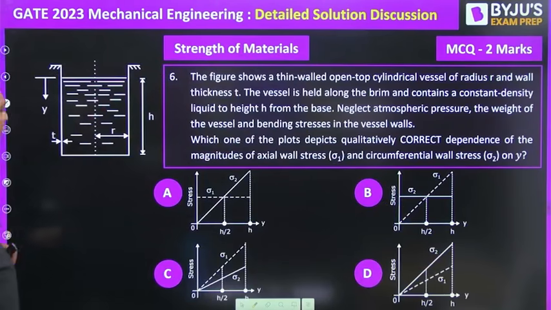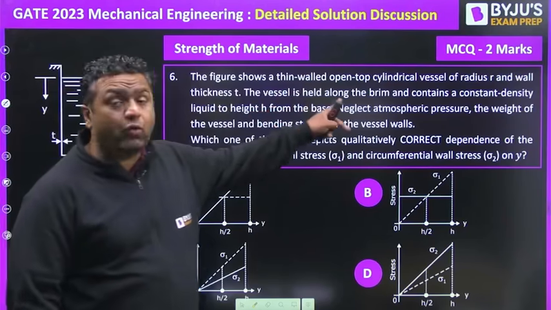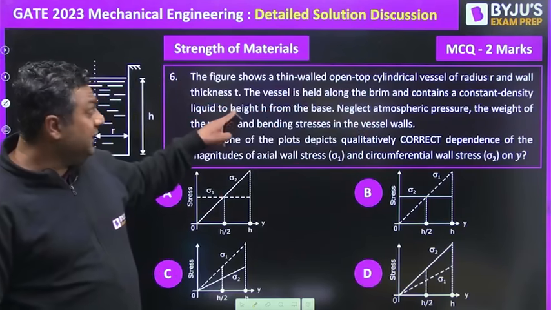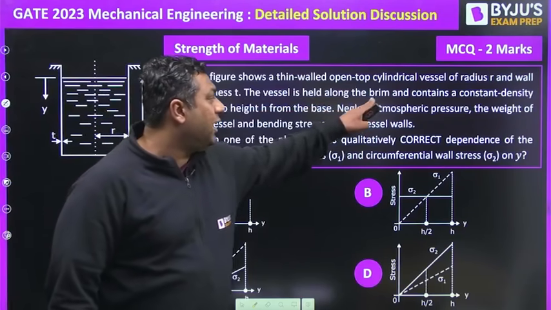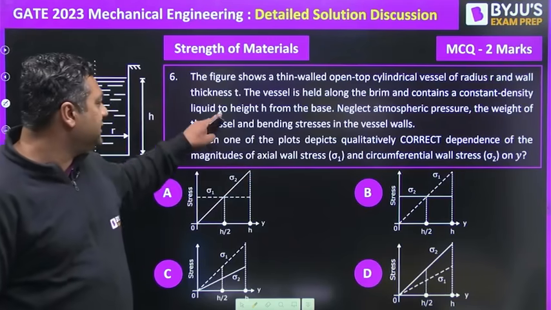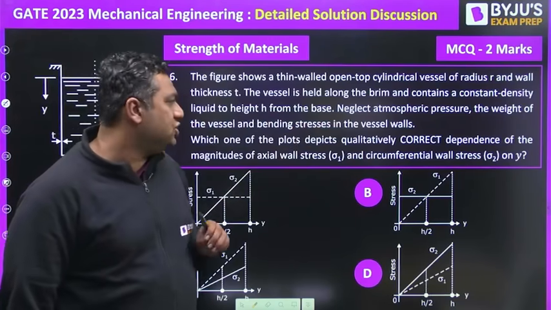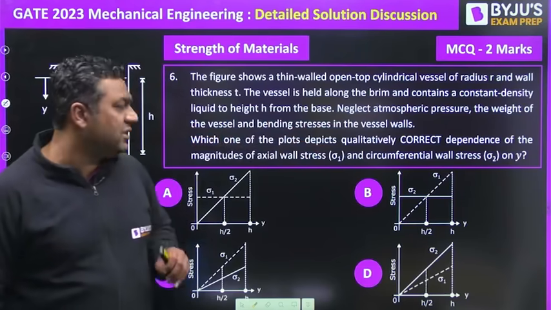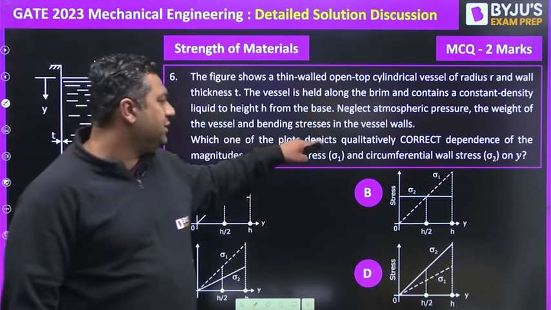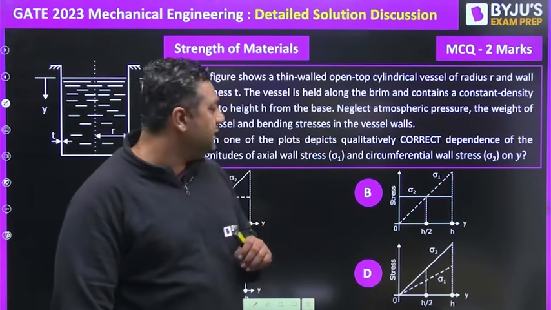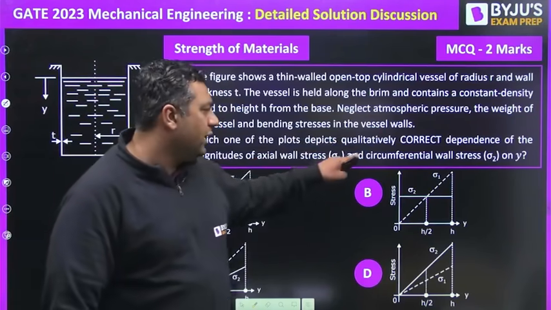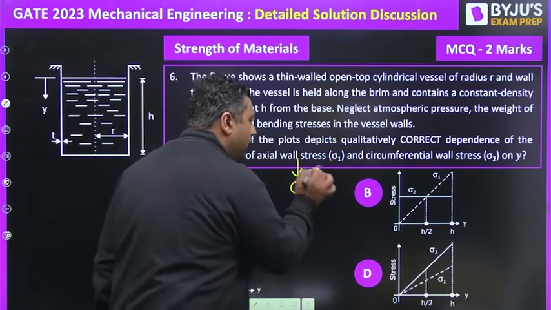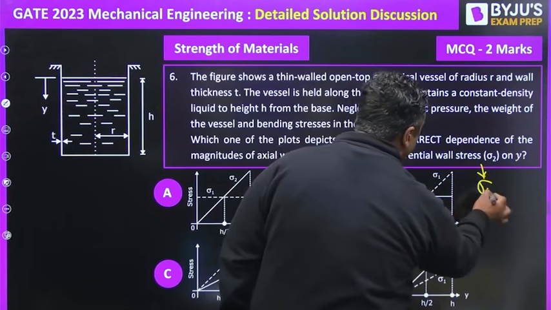This is a thin cylinder mentioned. The figure shows a thin-walled open cylinder of radius R and wall thickness T. The vessel is held along the brim and contains a constant density liquid to height h. Neglect the atmospheric pressure, the weight of the vessel and bending stresses in the vessel walls. Which one of the plots depicts qualitatively correct dependence on the magnitudes of axial loading and circumferential? They are saying sigma 1 to be sigma longitudinal and sigma 2 to be sigma circumferential.